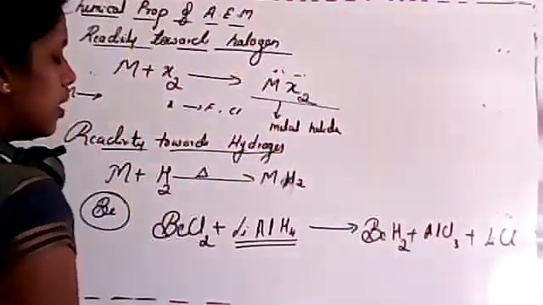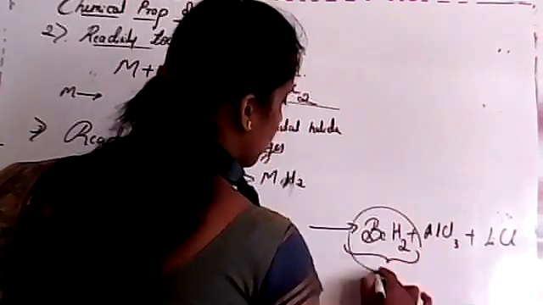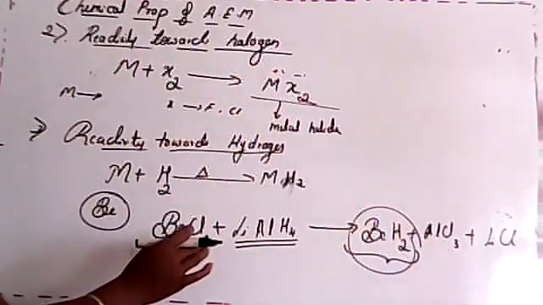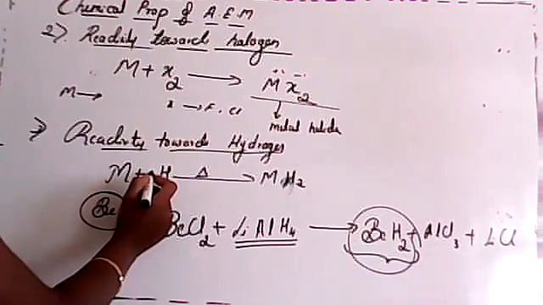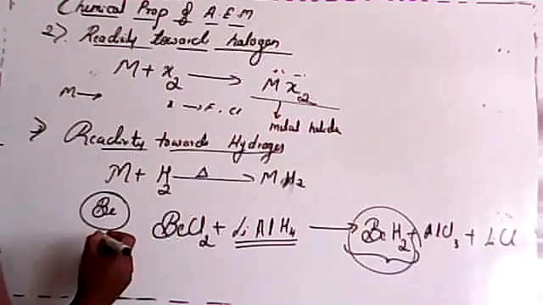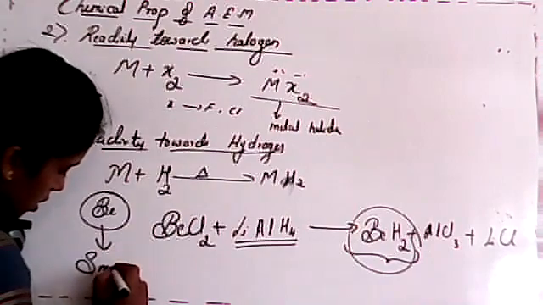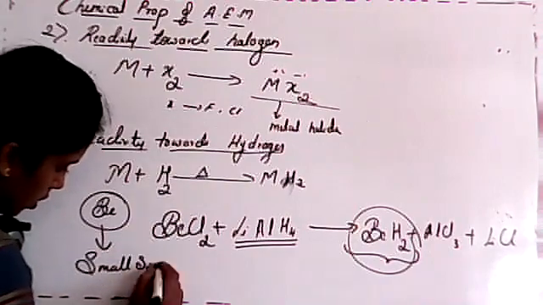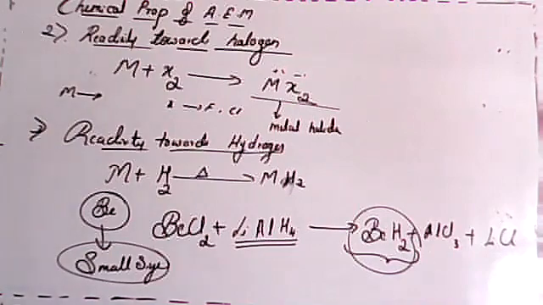So these are the products. It will form beryllium hydride, but beryllium will never react directly with hydrogen because of its small size. Is it clear, students?